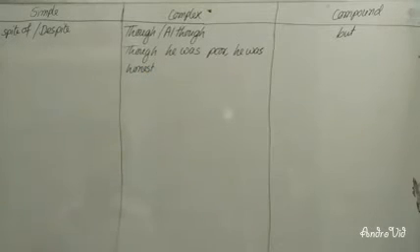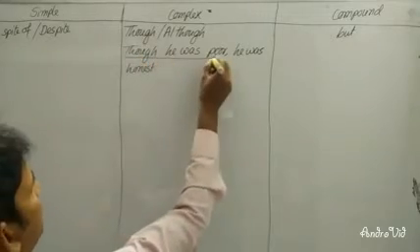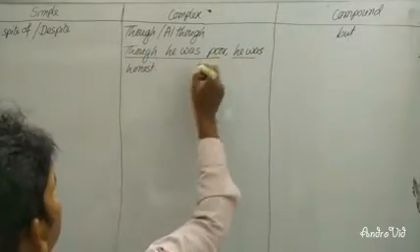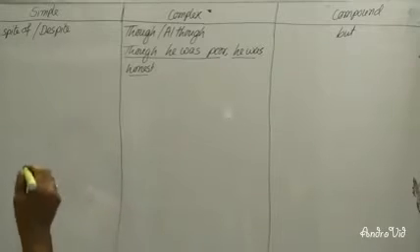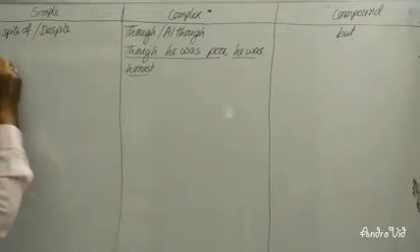Dear learners, you can see here 2 clauses. The first one is called the subordinate clause and the second one is the principal clause. Now I will show you how you can change it into simple. Instead of though or although, you will have to write in spite of or despite.